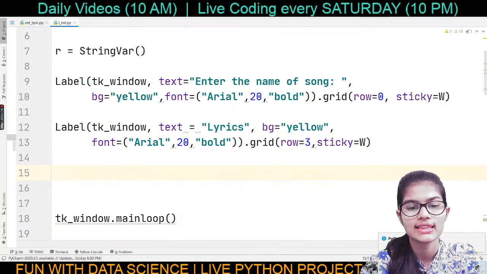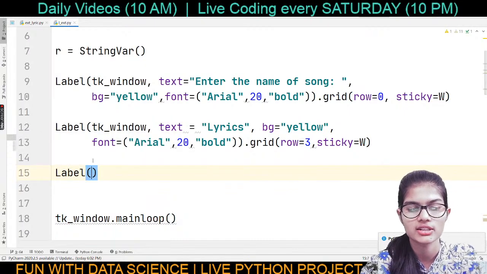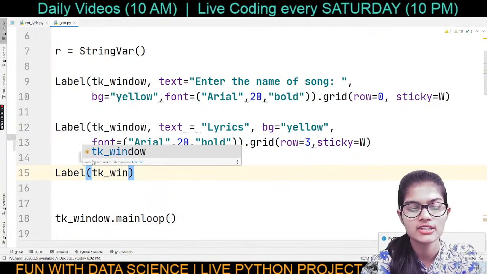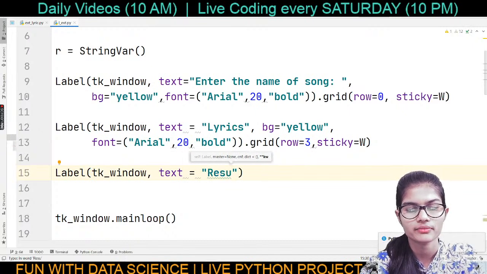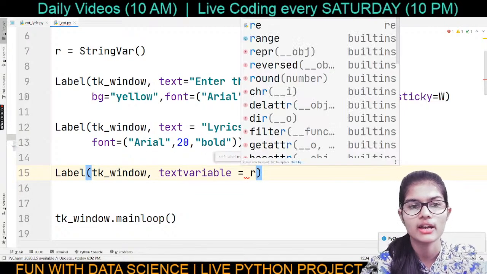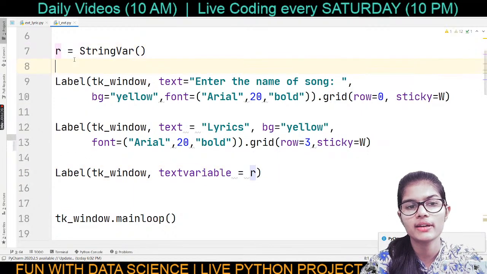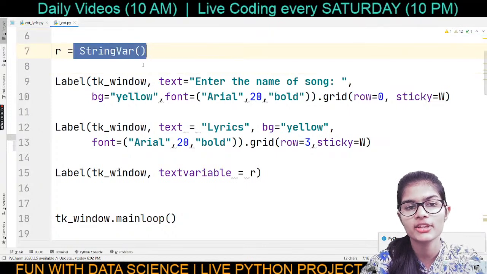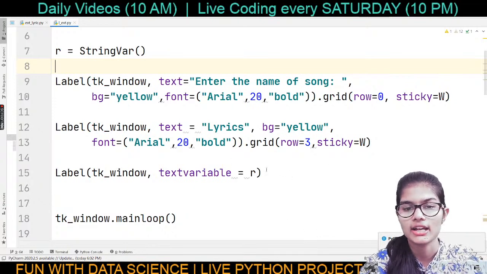Completely done. Right, now I'll be making my third label, and the third label is going to display the final result. So again, that's going to be my Label, enter window, comma, what's my text? So text is going to be equal to, yeah, it will be result, not like that, my text variable I'm going to put. Text variable is equal to R. Now what's that text variable about? That's about adding this particular R, right? Remember, I just took the input from the user here. So in the same manner, I'm adding that text variable here as R, right?